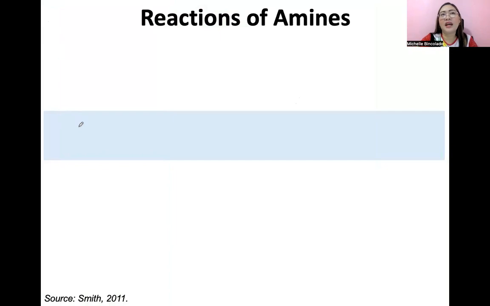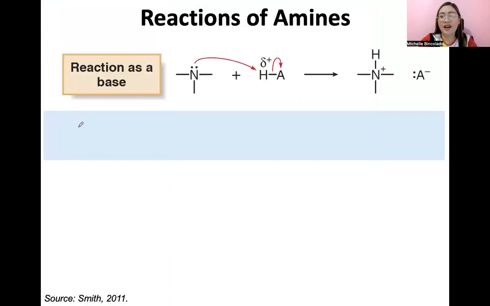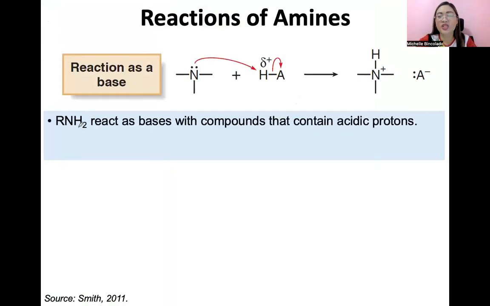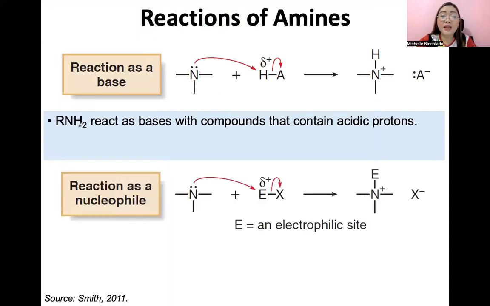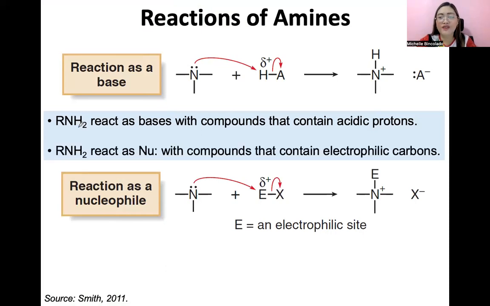So, reactions of amines guys, eto. So, ang amines, alam natin basic sila. Kakatapos lang natin. So, amines can act as bases. They can react with acids, of course. And then, alam din natin class from our previous lessons that amines can act as a nucleophile. It can attack an electrophilic carbon. Anong topics ba nakita natin yung property na yan ng amines?